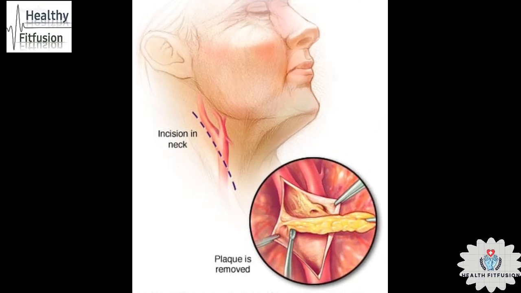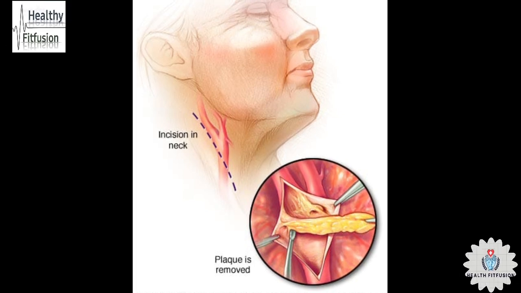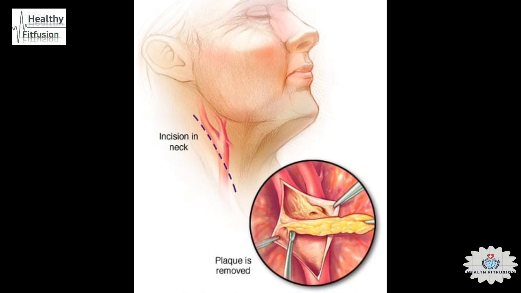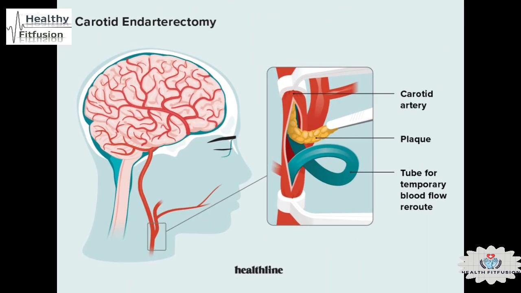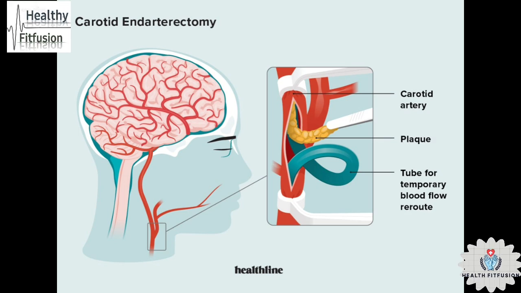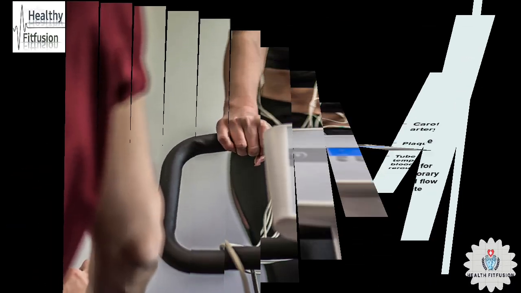Carotid endarterectomy (CEA) is surgery to treat carotid artery disease. The carotid arteries are the main blood vessels that carry oxygen and blood to the brain. In carotid artery disease, these arteries become narrowed. This reduces blood flow to the brain and could cause a stroke.